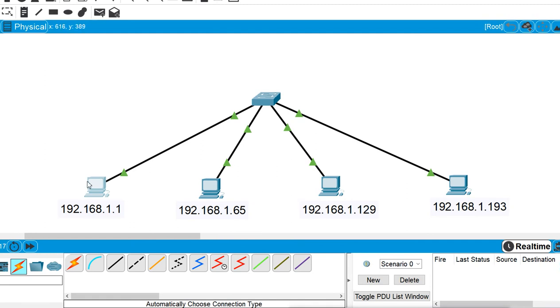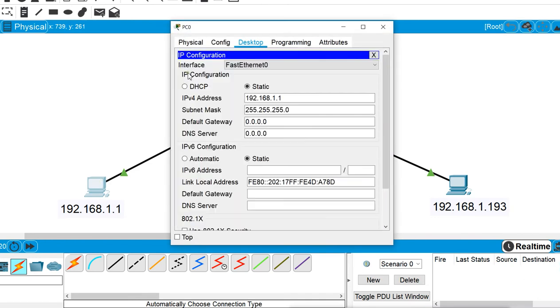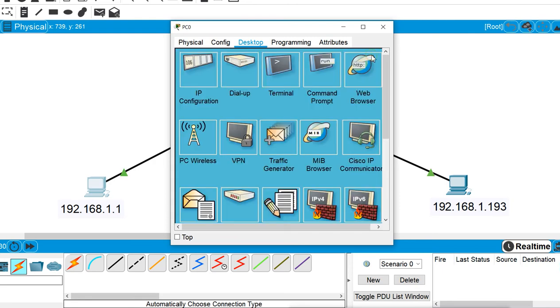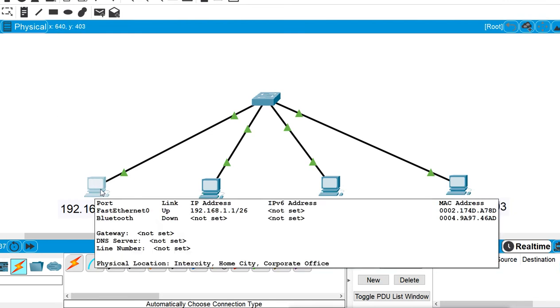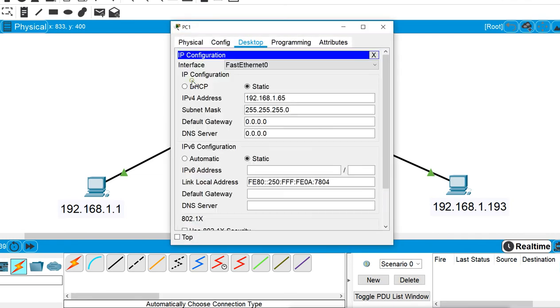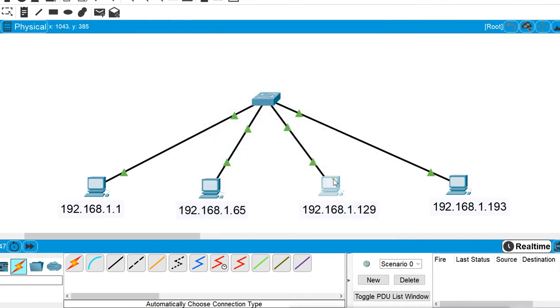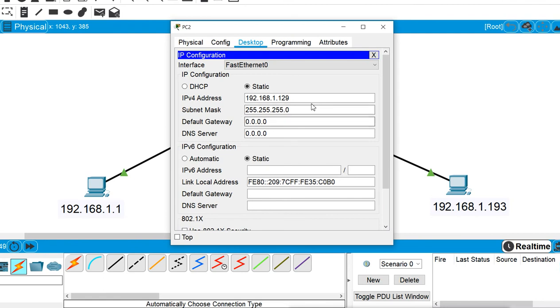I will go to this machine's IP configuration, and now I will change this 0 manually to 192. Remember, our subnet mask was 192, and when I give this 192 to this machine, it now knows that we have 4 blocks and it is in the first block. This IP is in the first block, and the same goes for these other machines. So these other machines will also understand that they are in different blocks. Now they will know that they are in different blocks, so they will not communicate with each other.